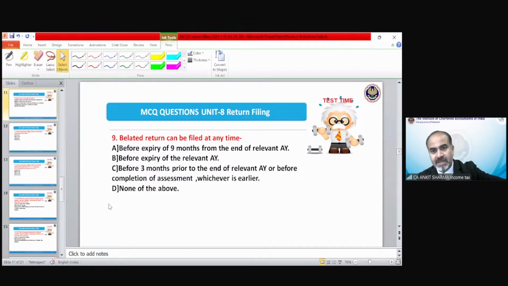Pallavi is saying C, Pooja is saying D, Neha is saying C, Dilip is saying C, Kiran is saying C, Hardik is saying A, Mai is saying D. The correct answer is option number C.